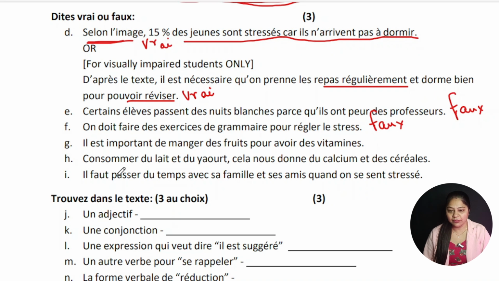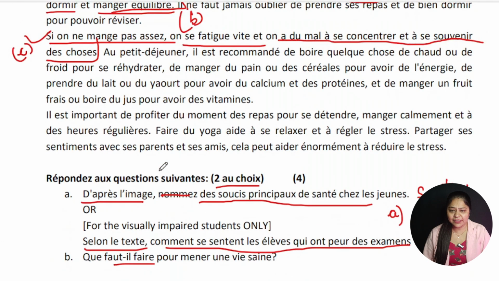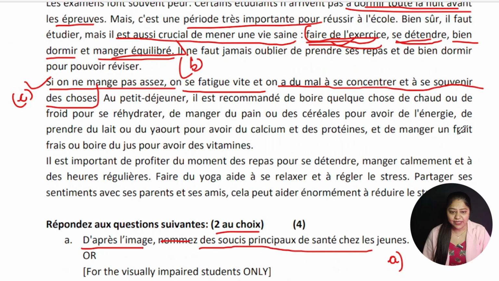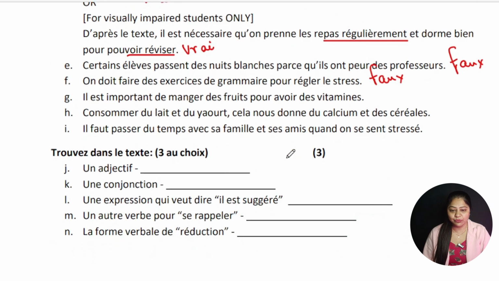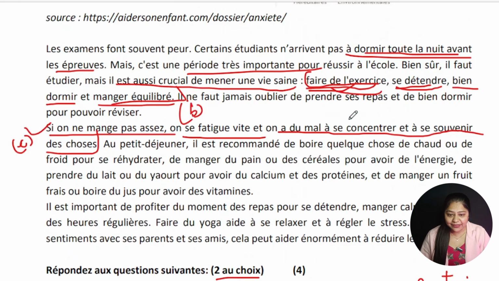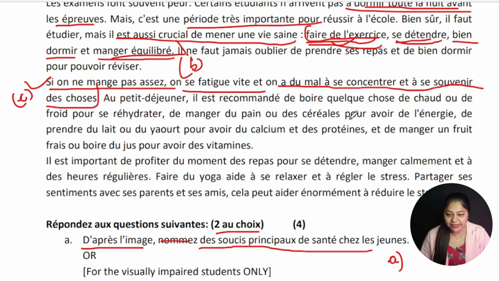Il est important de manger des fruits pour avoir des vitamines. Okay, it is important to eat the fruits to have the vitamins. Is it written anywhere in the passage? Let us read. Now look, the words which were given in the sentence, just try to find out the words related in the passage. Just go through those lines only and correlate or translate them.